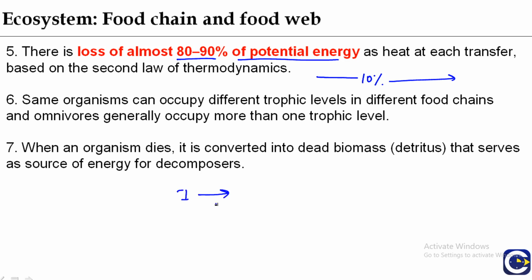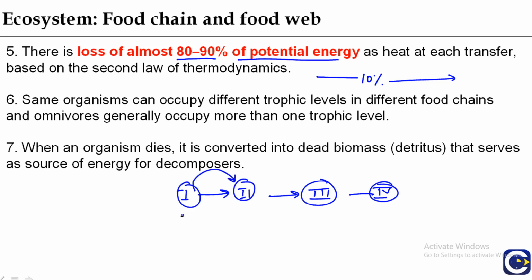At each trophic level, first, second, third and fourth, this is the transfer of energy from the producer. If it is 90 calories here, it will be 10% of 90 here, which is 9, and then 10% of 9.